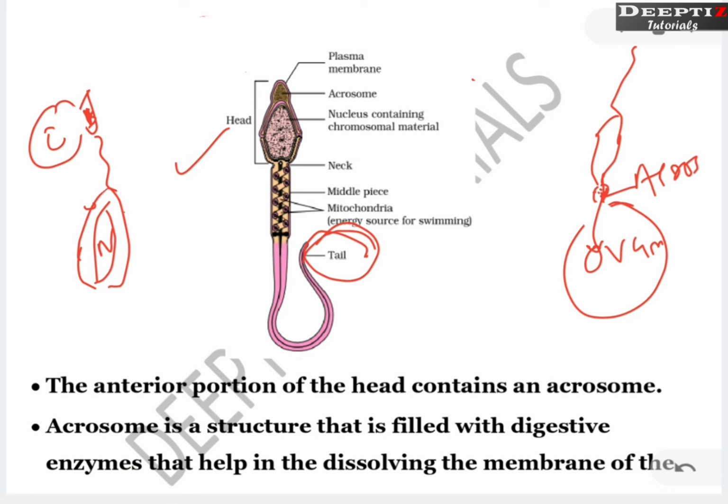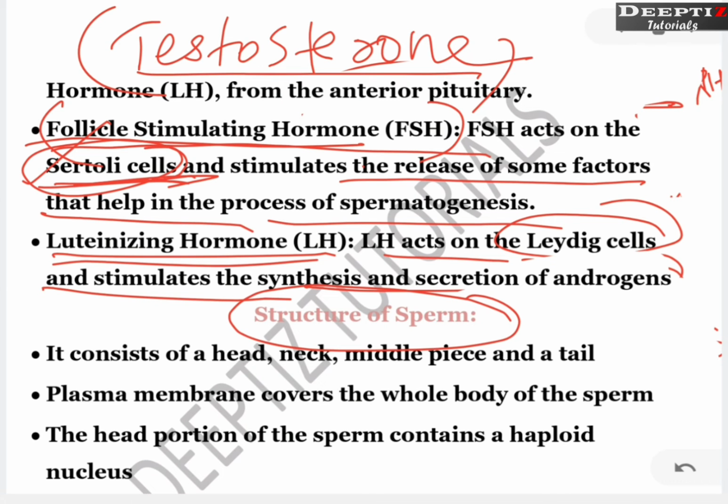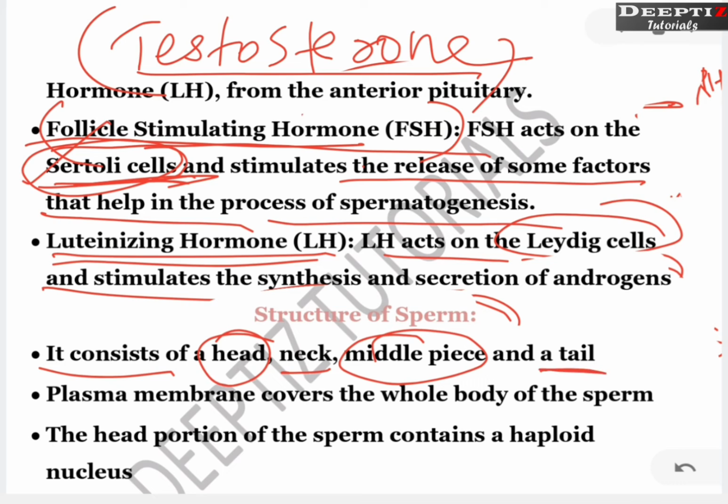How does the tail help? By using the energy which is stored in the mitochondria. Where is the mitochondria present? Mitochondria is present in this middle piece. So let's see it point-wise. The structure of sperm consists of a head, neck, middle piece and tail.